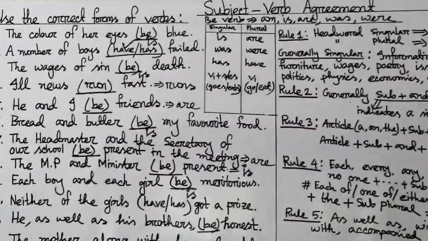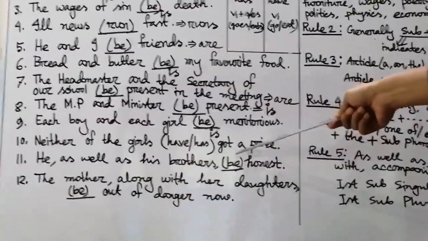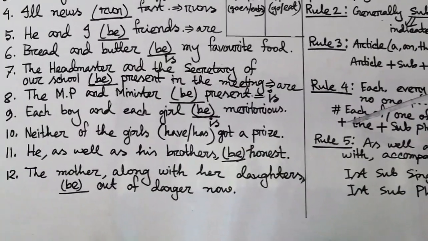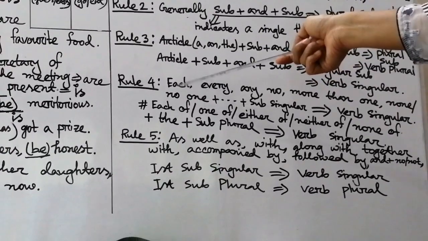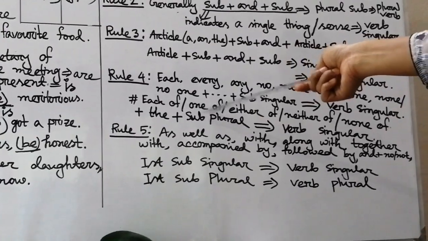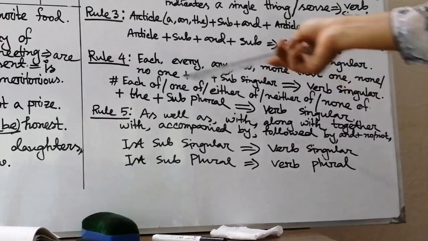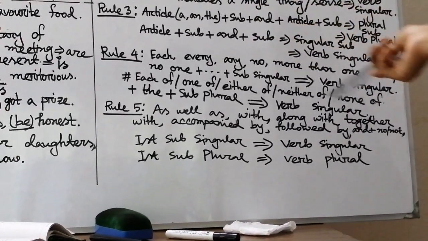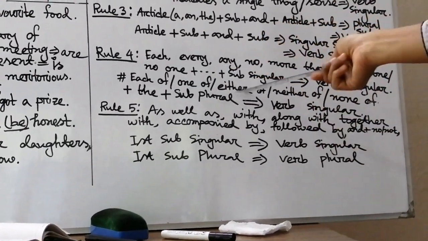Okay, my dear students, look at sentence number 10. Neither of the girls have or has got a prize. Then look at another set of words, that is, "each of". At first we learned about each and every, where there is no "of". But if we find "of" after each, that is, each of, one of, either of, neither of, none of, and these types of words are parts of any subject, what will we do?